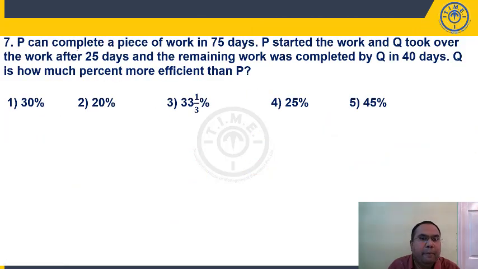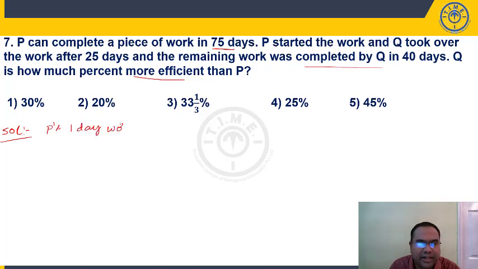Question number 7, students. P can complete a piece of work in 75 days. P started the work and Q took over the work after 25 days. And the remaining work was completed by Q in 40 days. Q is how much percent more efficient than P? This is simple. What is P's 1 day work?